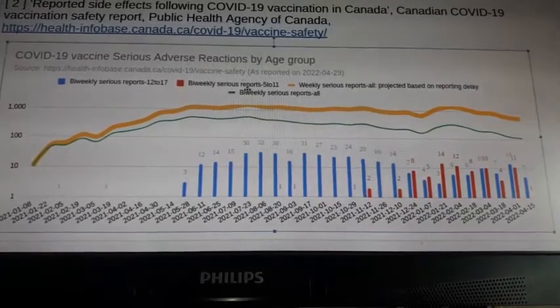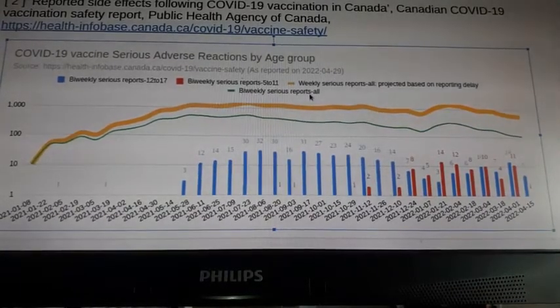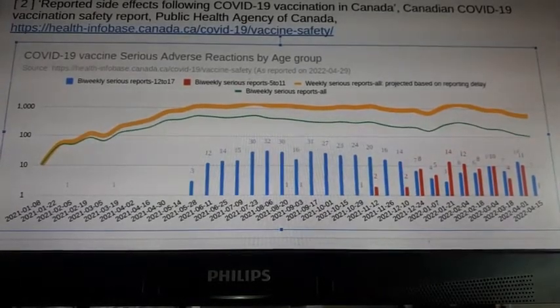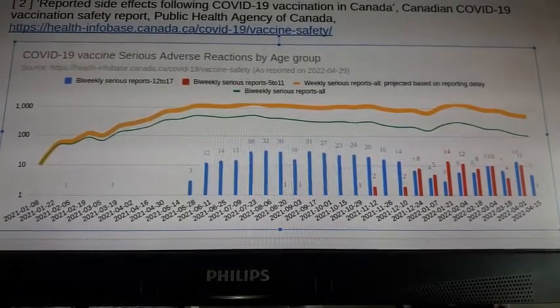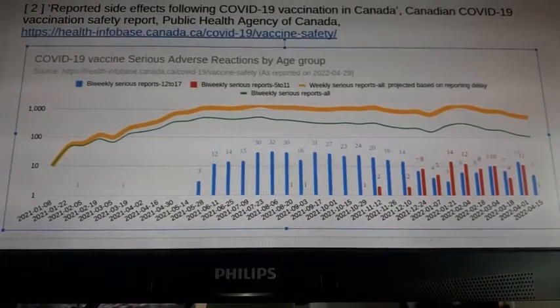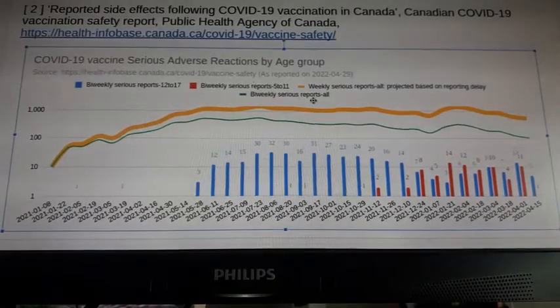Look, this bi-weekly series report. Now, not all side effects have been reported because it's difficult to report them. Doctors may not have time to report it, and in fact, by law, they need to report only serious side effects. They don't need to report non-serious side effects.